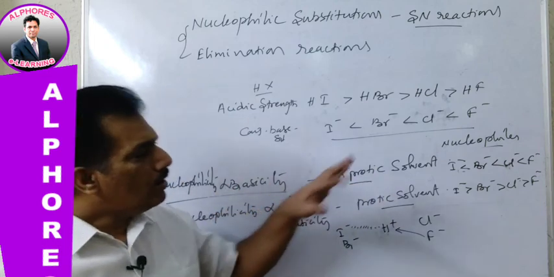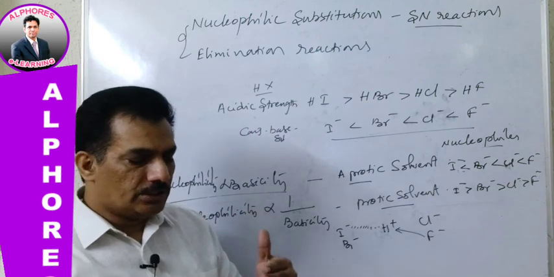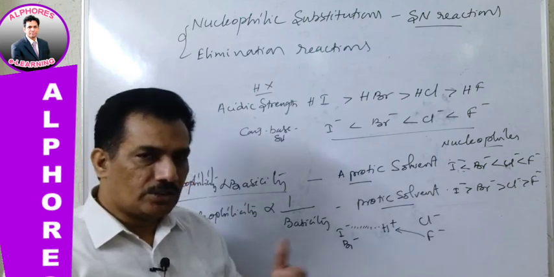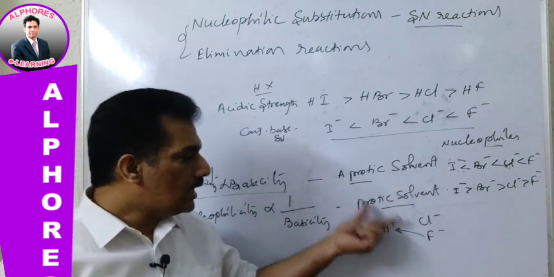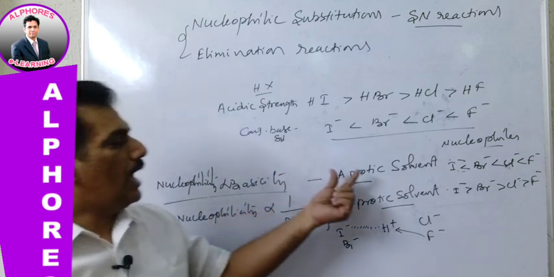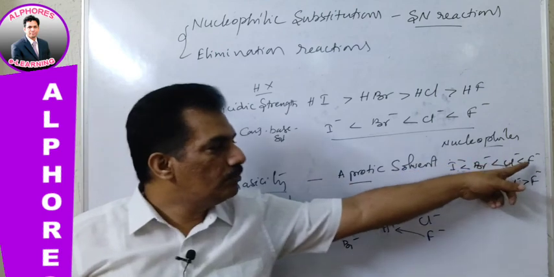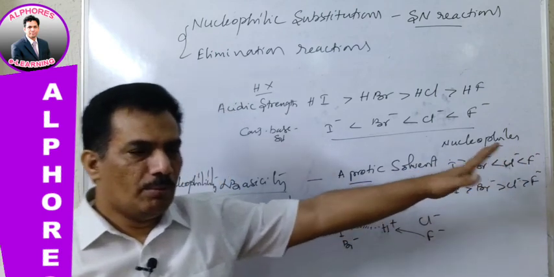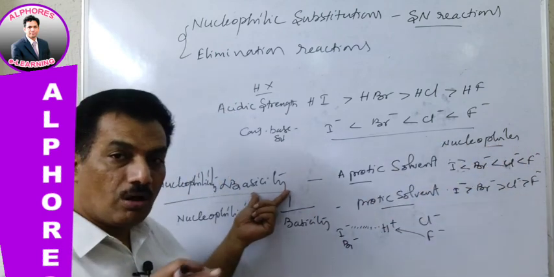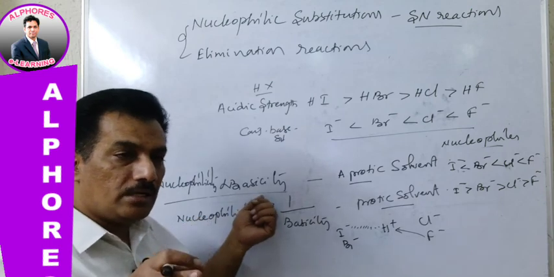But that's why all these different effects, that is the protic effect, as a conclusion we are considering: in aprotic solvent, when there is no proton, F minus will be the strong nucleophile. Just remember here this basicity is not up to the mark to create elimination.